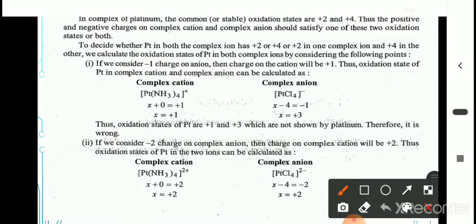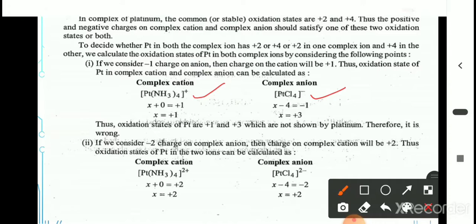First we have to consider a +1 charge on the cation and a -1 charge on the anion complex ion. We don't know whether it is +1 or -1. We have to assume it may have a +1 or a -1 charge. Then calculate the oxidation state. If we get a stable oxidation state, +2 or +4, then the charge is correct. If we don't get it, then we have to proceed with the second step.